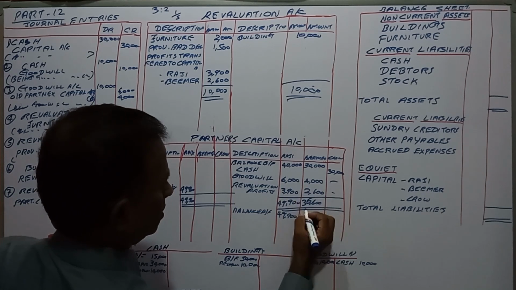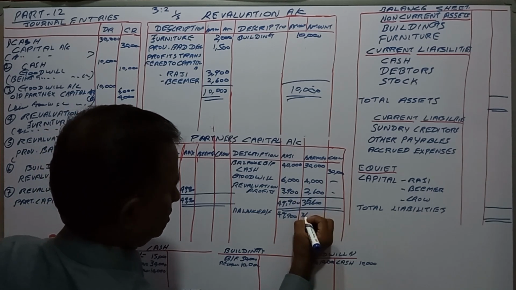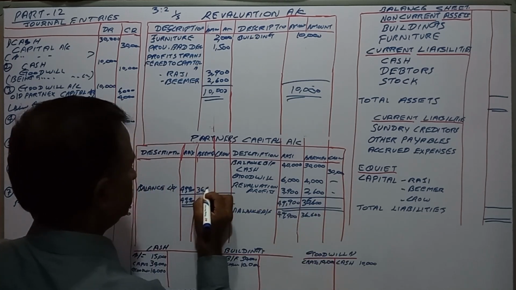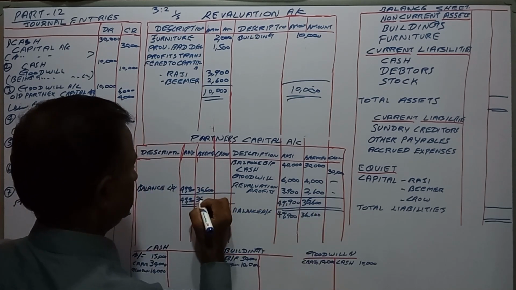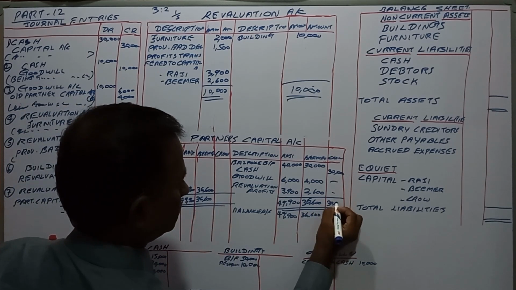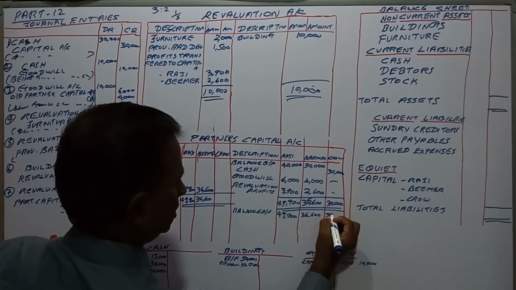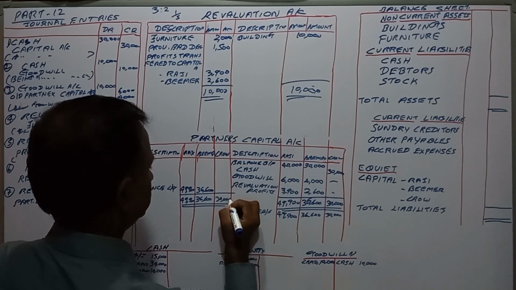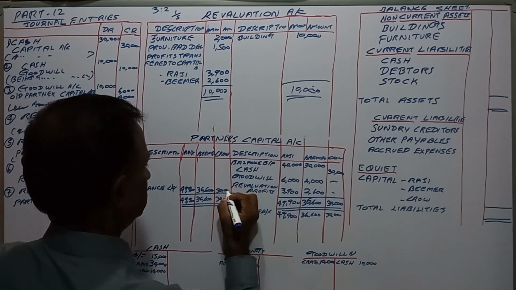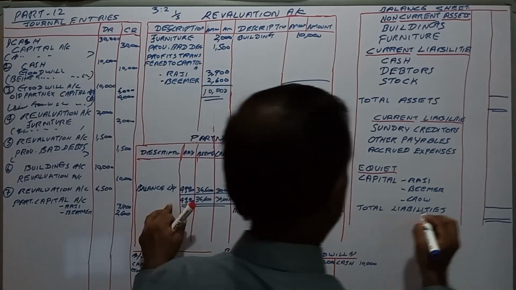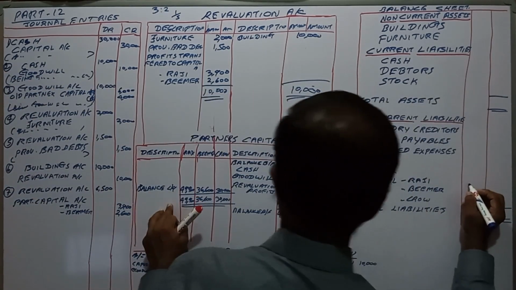This is 36,600, and this is 30,000. Now we will transfer this here.